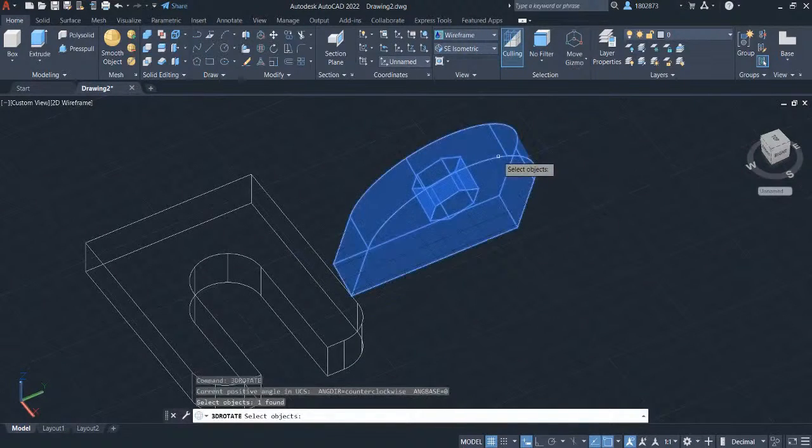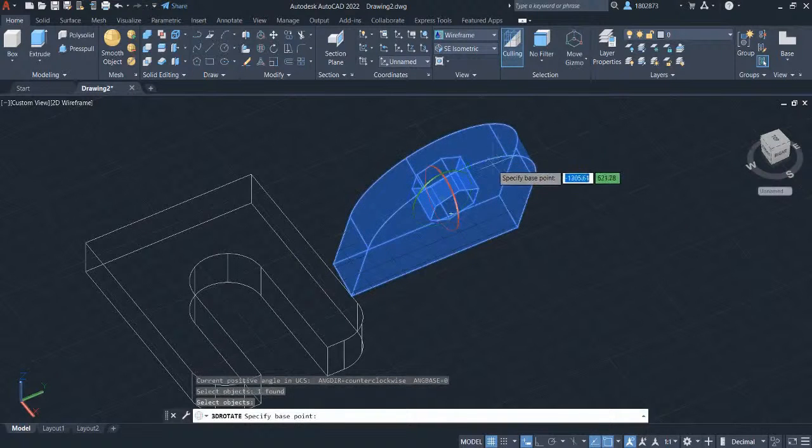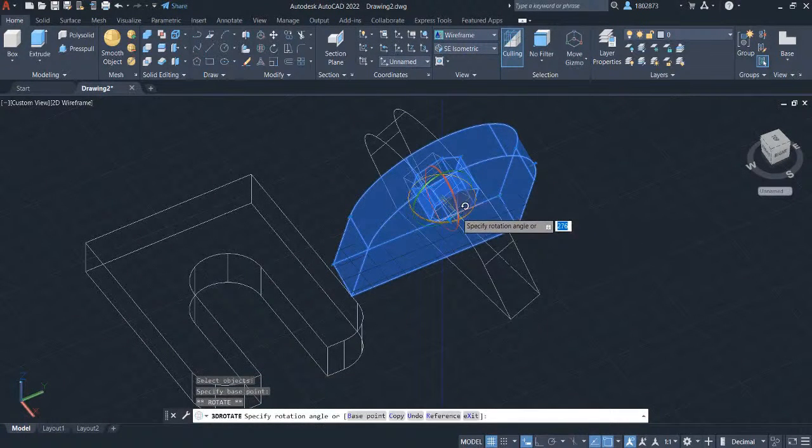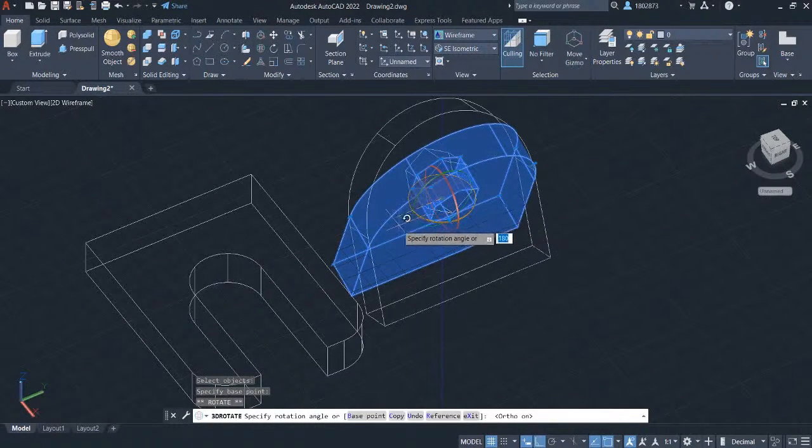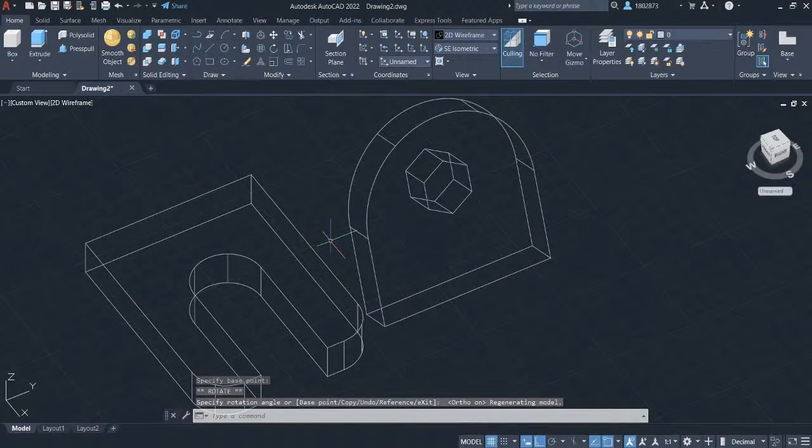Select the object. Press enter. Select now the orange circle. Press F8 to enable ortho mode and hover your crosshair in the 180 rotation angle. Left click. We will connect these two parts. Press F8 to disable the ortho mode.